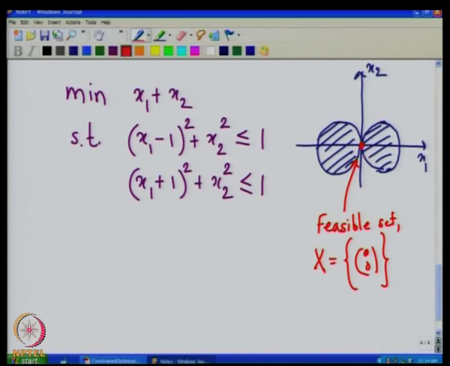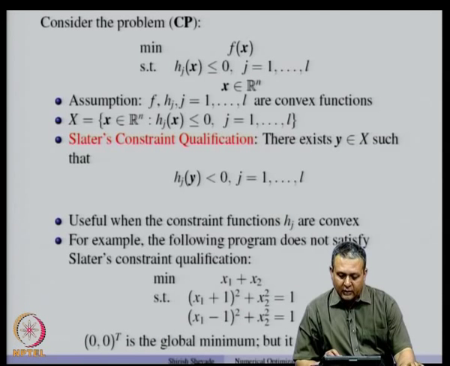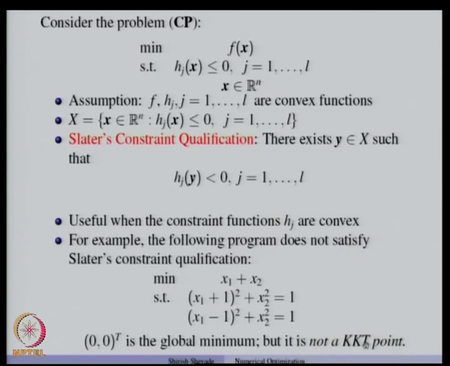So, one can check that this point is a local minimum, but it does not satisfy the Slater's constraint qualification condition. So, this point which we have got, which is the origin, the feasible set, is a global minimum, but it is not a KKT point.